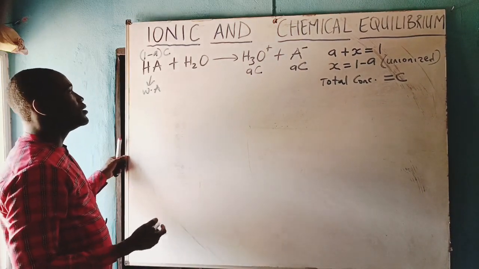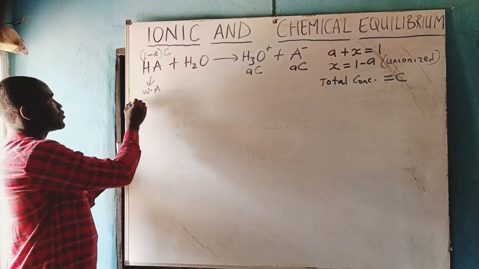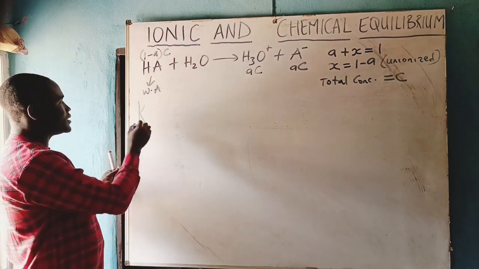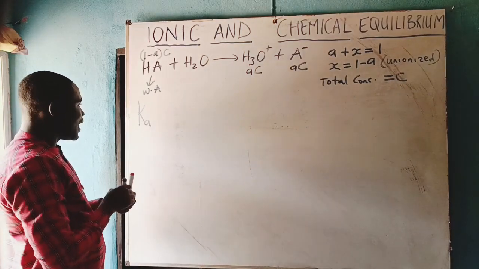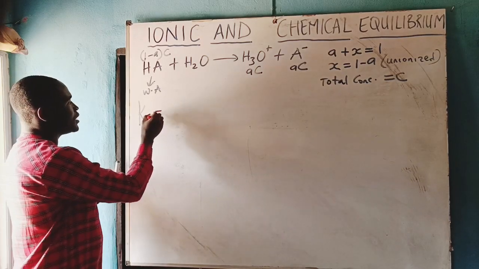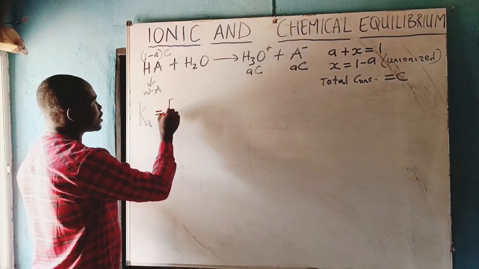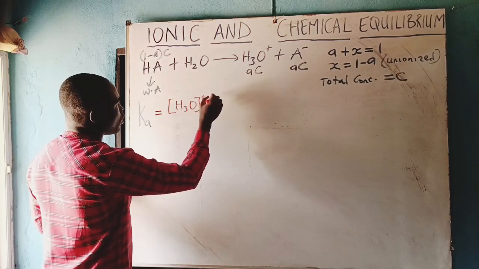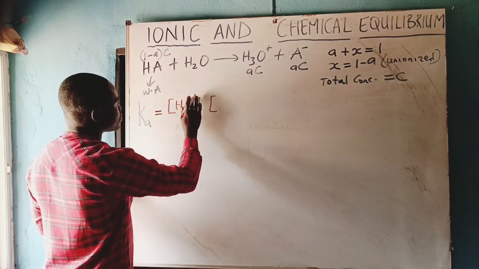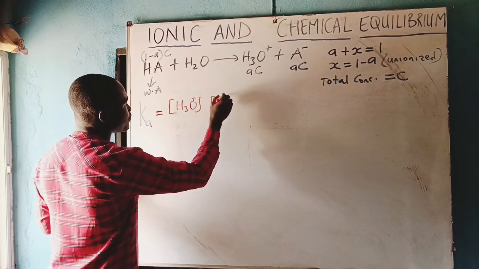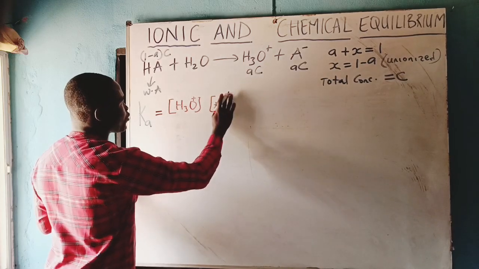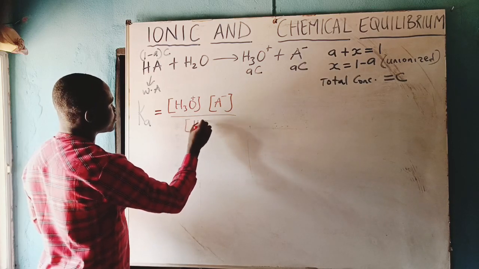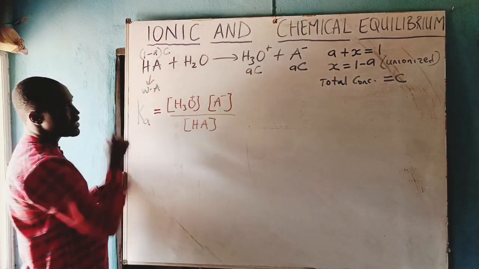Now, we go to get the ionization constant of the acid, Ka. Ionization constant of the acid using Le Chatelier's principle means concentration of the products multiplied, all over concentration of the reactant part.